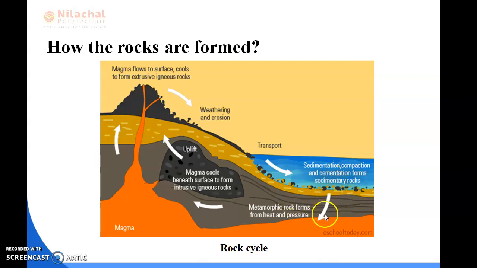How are the metamorphic rocks formed? Metamorphic rocks are formed by the heat and pressure acting on the igneous rocks and sedimentary rocks. After heating it, the metamorphic rocks have been formed. Okay, understood the rock cycle? You understood how the igneous rocks, sedimentary rocks and metamorphic rocks, these three types of rocks form. You understood?